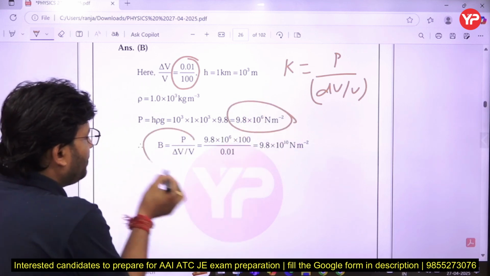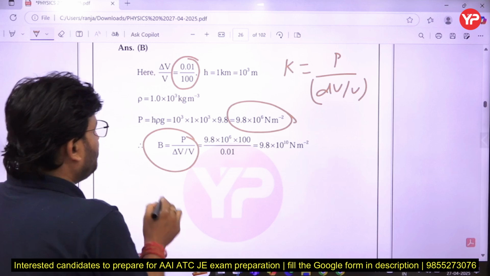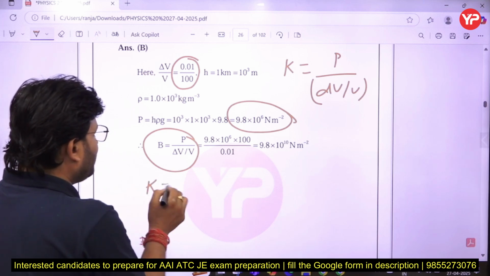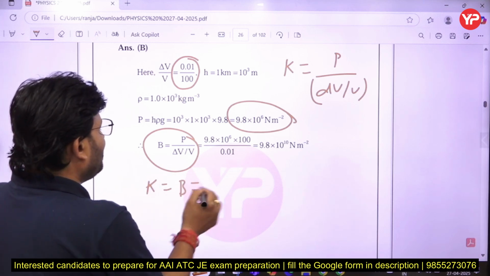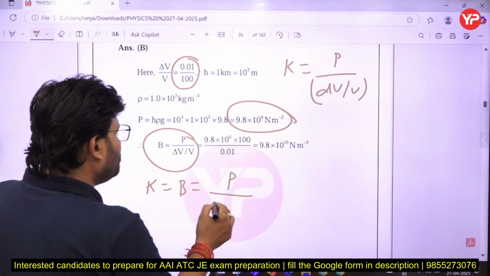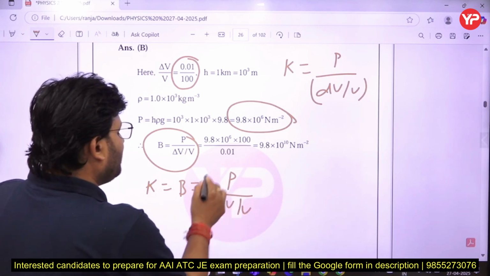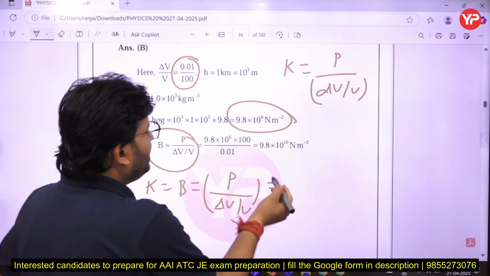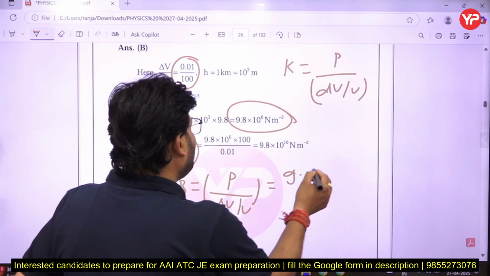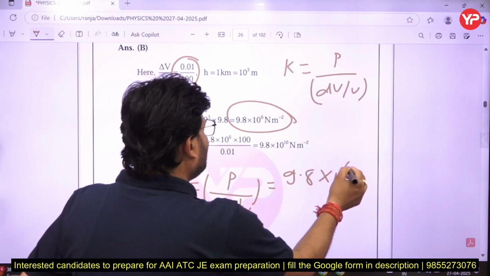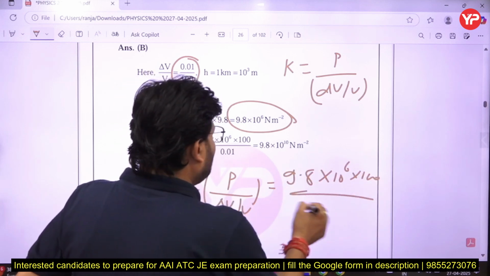And B is P upon dV upon V. They have used B, no problem, notation mostly K is used. So P is there, 9.8, in the option it is 9.8, so put 10 to the power 6 into 100 upon how much?